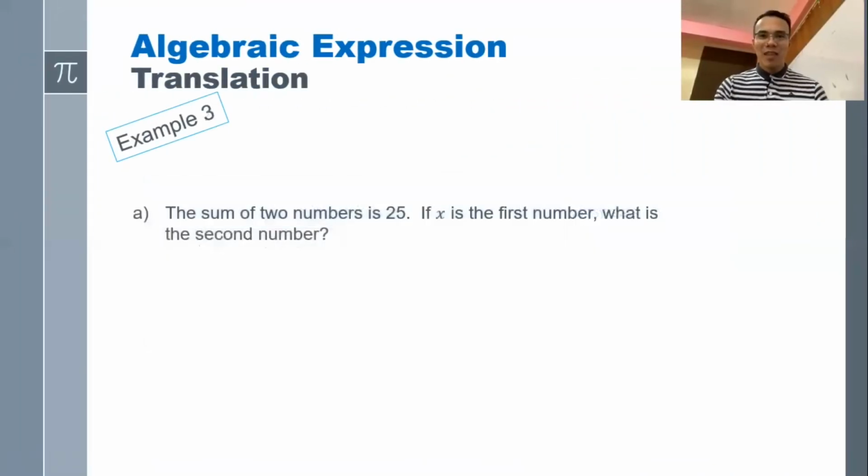Let's have example number 3. And this is going to be our last example in this video. Letter A, the sum of two numbers is 25. If x is the first number, what is the second number? Sometimes it's important to give examples based on the given problem.